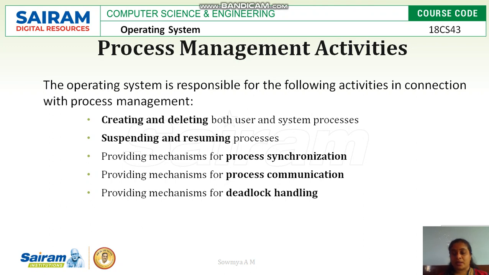If two or more processes need to communicate with each other by passing data, then the operating system provides a communication mechanism for processes. And handling errors like deadlock is one of the major responsibilities of the operating system to run the computer in an effective manner.